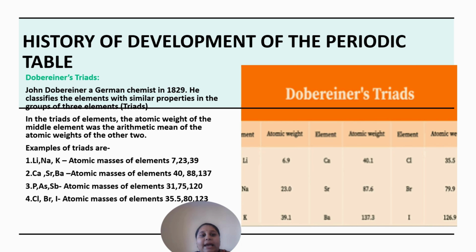So Mendeleev's periodic table was based on the atomic weight, or the increasing atomic mass, while the modern periodic law, which we are studying now, is based on atomic numbers. Although Mendeleev's periodic table was based on atomic weight, he could predict the properties and the discovery of specific elements. Only half of the elements were known till that time and most of the elements were yet to be discovered and were not accurate.